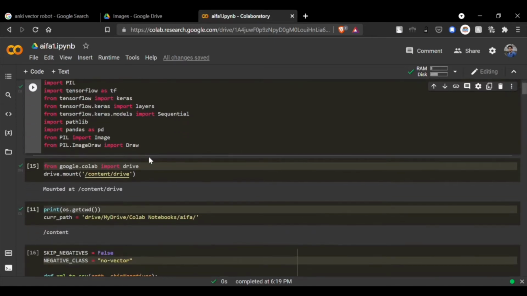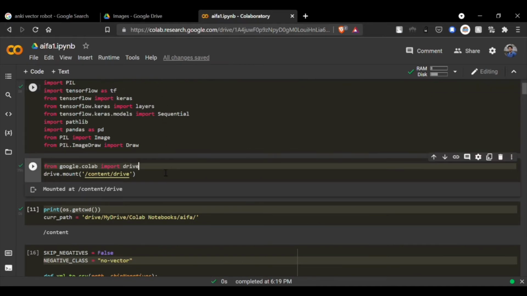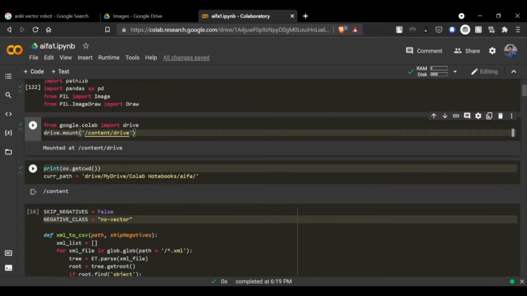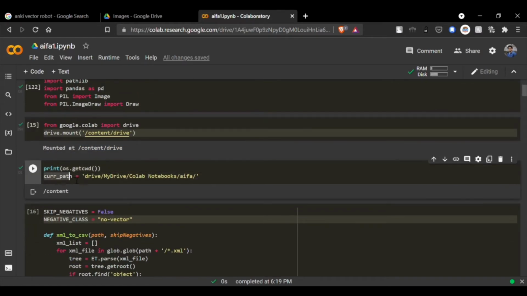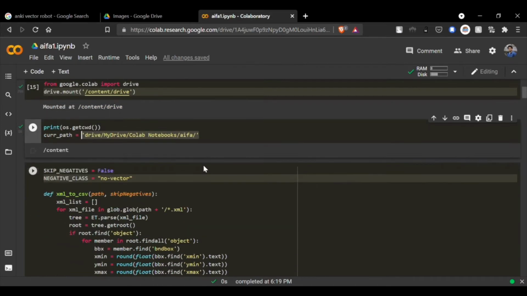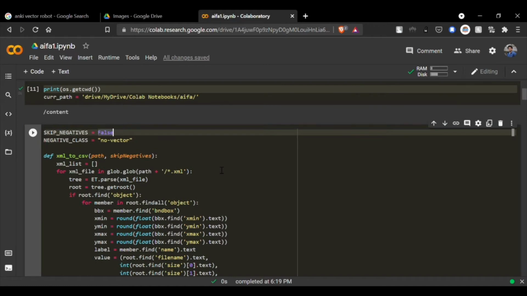We stored our dataset in Google Drive. So in order to access all the data files, we have mounted our Google Drive with Google Colab. We have also used a variable to denote the current path of our directory. In the next cell, the function XML to CSV takes the folder path as input and converts the required XML files present in the folder into CSV files.